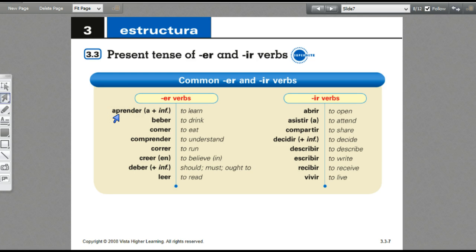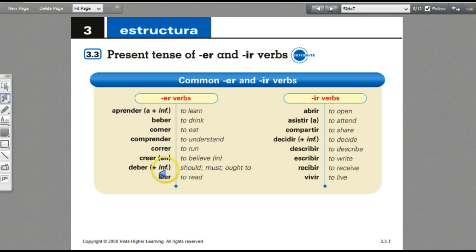And if you want to specify what you're learning to do with an infinitive, like learning to speak Spanish, aprender a hablar español. So aprender plus a plus an infinitive means to learn to do something. Beber, comer, comprender, correr. Creer, or creer en, is to believe in.